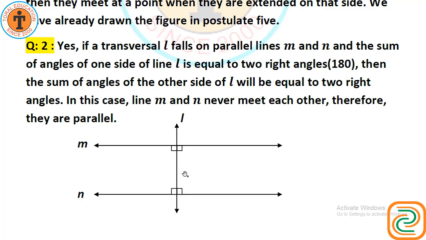Then look at this side, this is also 90 plus 90. Here 90 plus 90 and here 90 plus 90. That is 180 equals 180. Lines M and N never meet each other. If we extend both the lines on both sides, they never meet. Therefore, they are parallel. Look at the figure and look at the explanation.